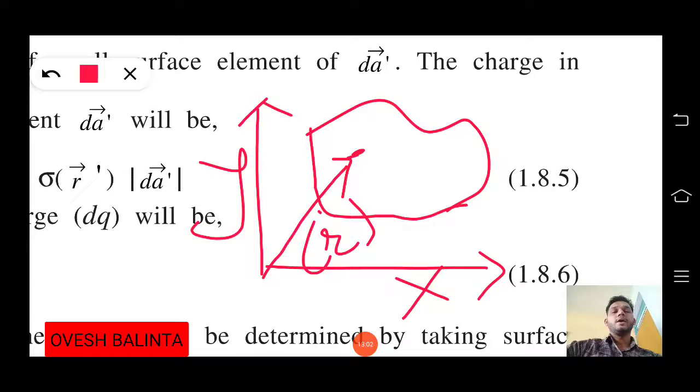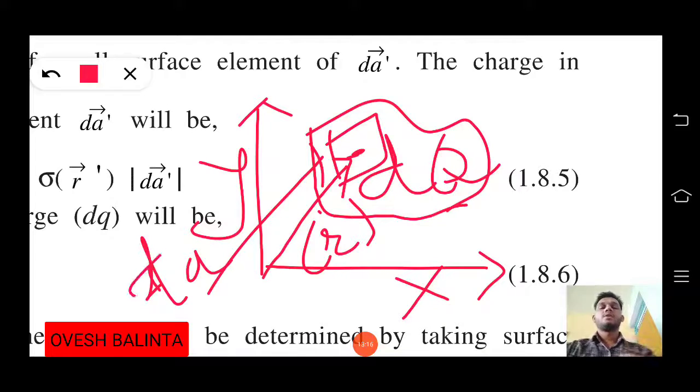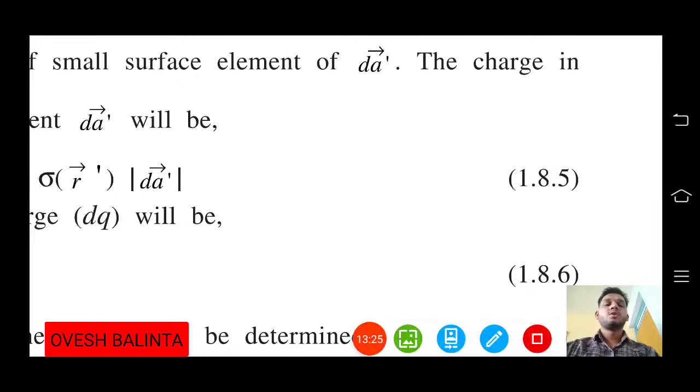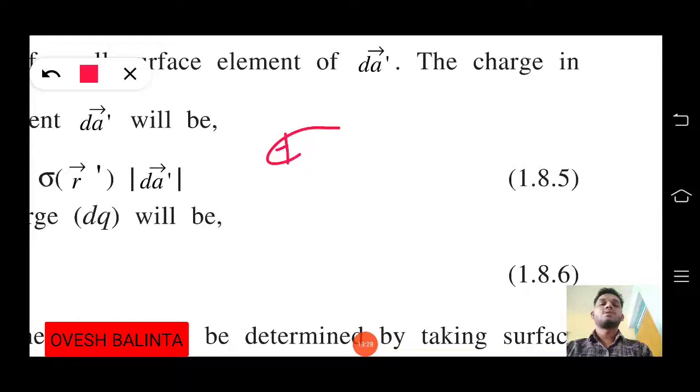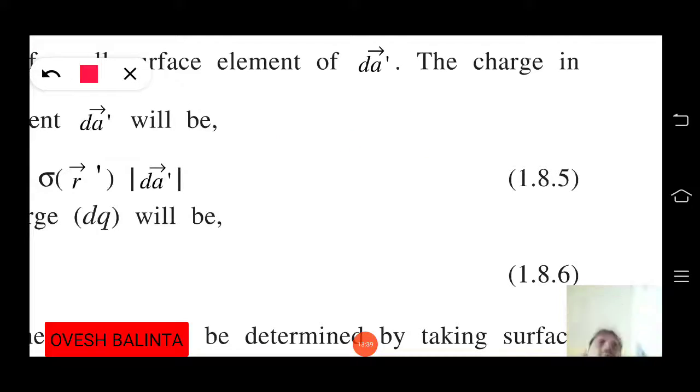Now it has a charge, suppose dq, and we are just considering this small area, which we can consider as dA. Before that we wrote sigma is equal to Q by A. So if sigma is equal to Q by A, then what will happen?